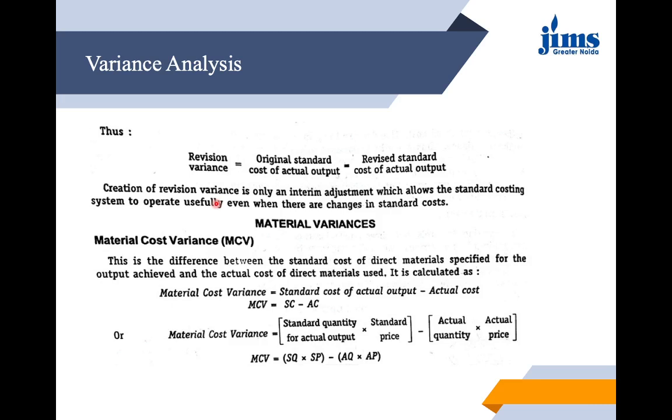First of all, let us see material cost variance. This is the difference between the standard cost of direct materials, which is specified for output achieved, and the actual cost of direct materials used. It can be calculated like this: material cost variance is equal to the standard cost of the actual output minus the actual cost. Or we can express it like this: standard quantity for actual output into the standard price minus the actual quantity into the actual price. So it can be expressed like this.